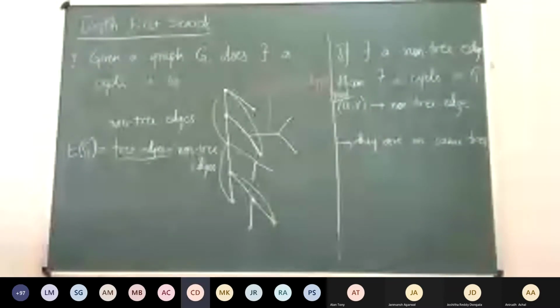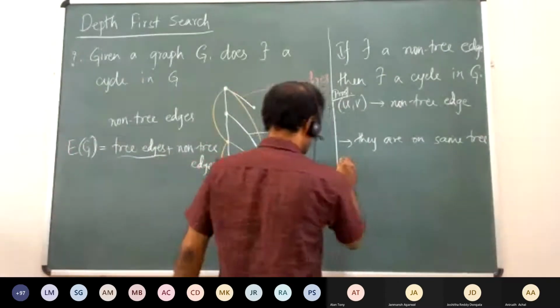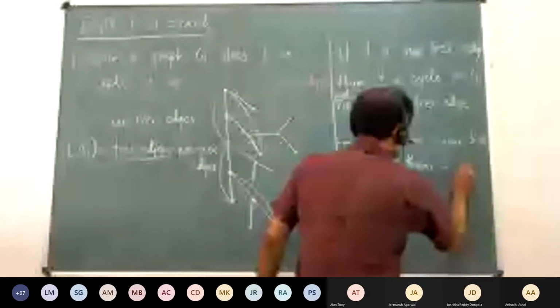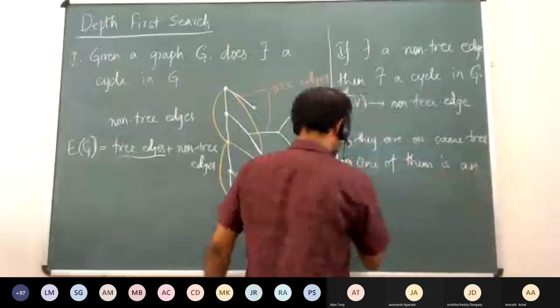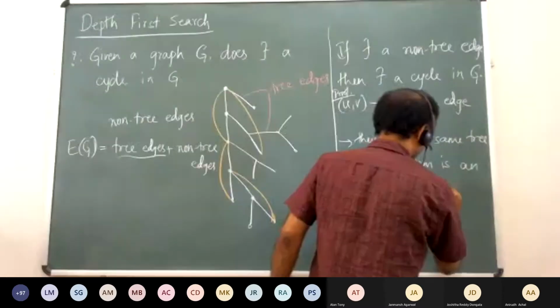One of them is the ancestor of the other. Okay, wonderful. I can't see who said it. So one of them is an ancestor of another.